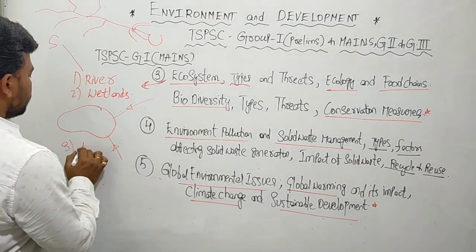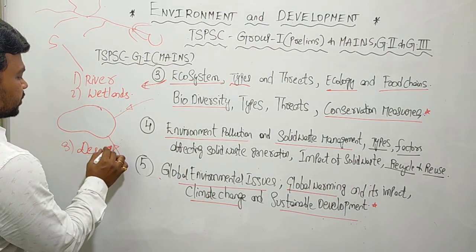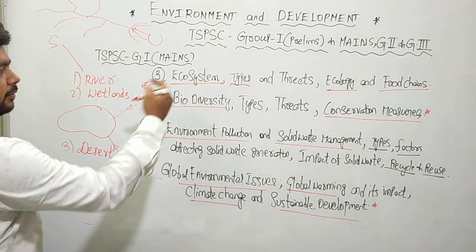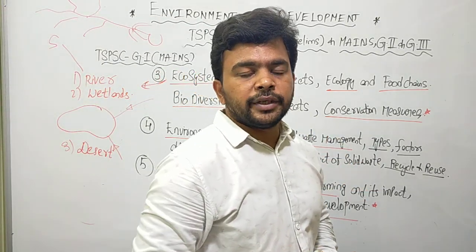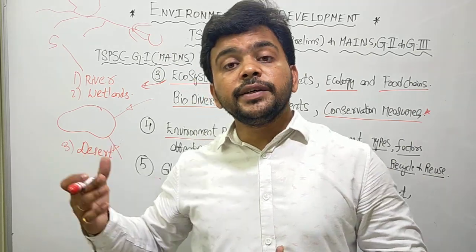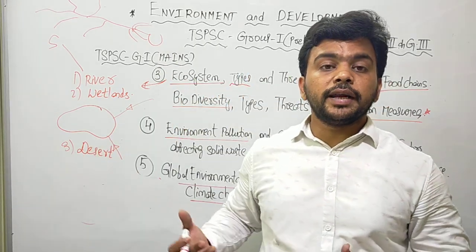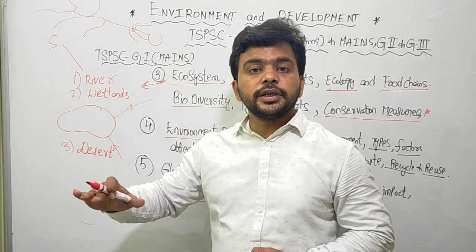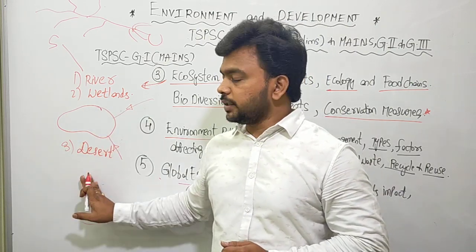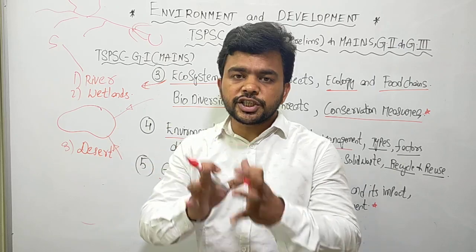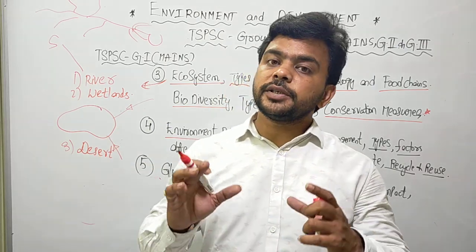Similarly, we have the desert ecosystem. If you look at the desert ecosystem, it will have a certain structure. It will have sand dunes, oases, seeps and barchans. It will have erosional landforms and depositional landforms. Deserts have a structure, and they will also perform certain functions.